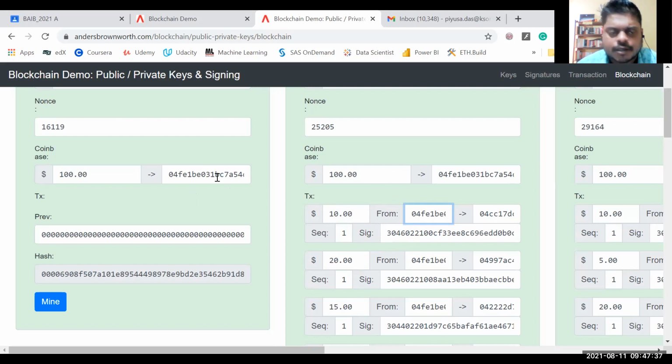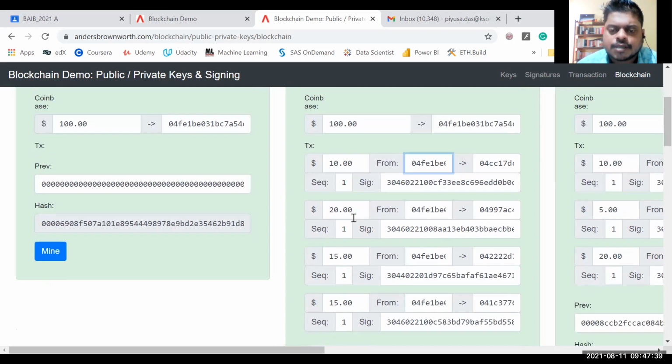$10 or 10 Bitcoin. Here it is written as dollars, right? $20 to somebody else to buy something. $15 to somebody else, right? So now what happens? Money is getting transferred between different people, right?